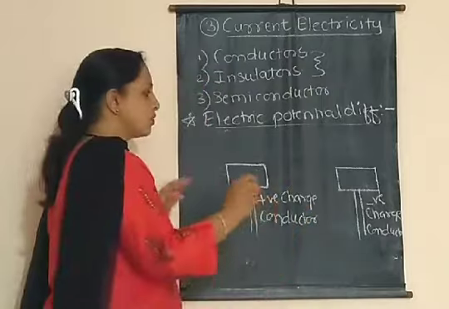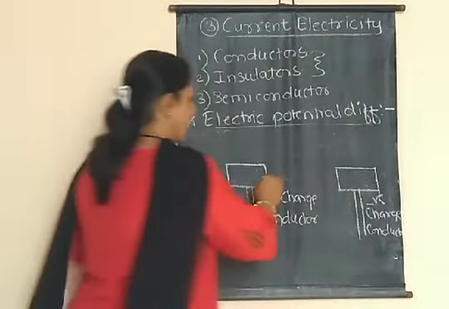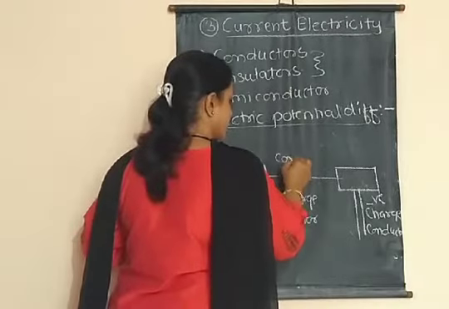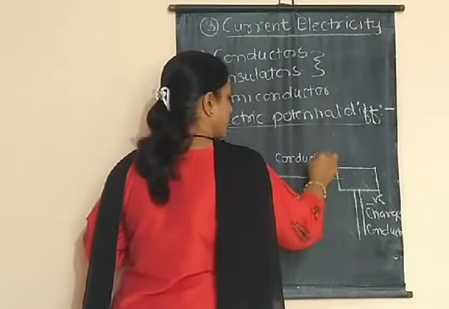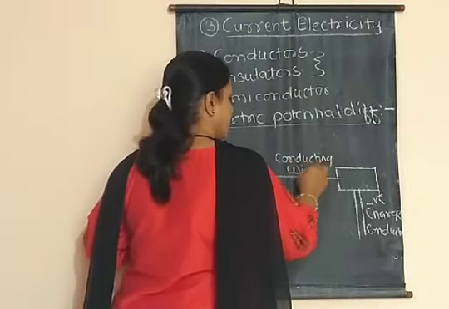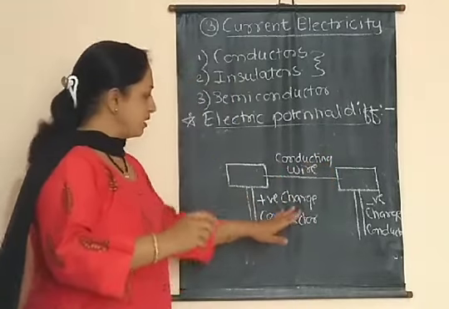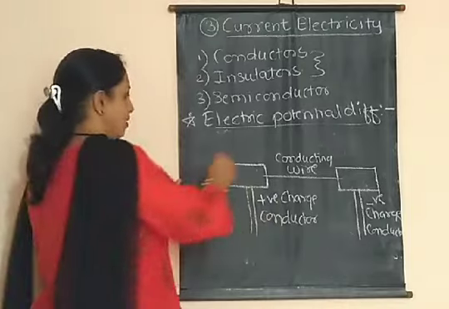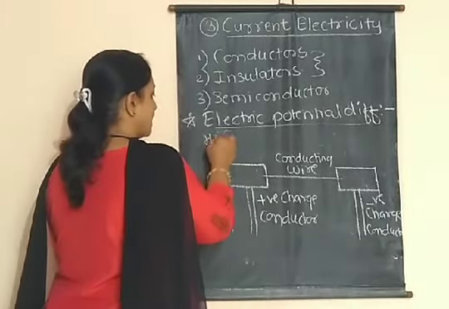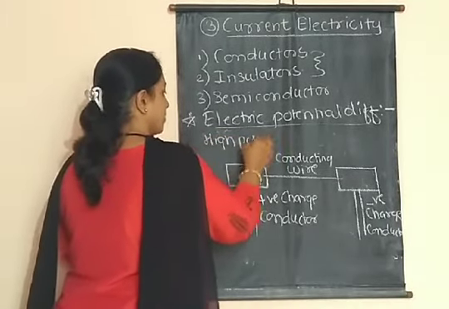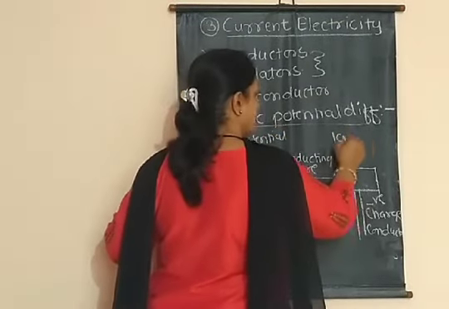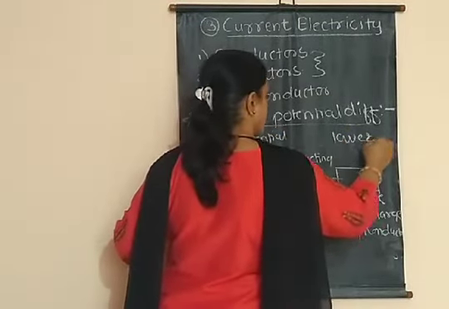Okay, and these two charged conductors are connected to each other by this conducting wire. Now always remember that the positive charge conductor is always at higher potential. Okay, so this is at high potential. And the negative charge conductor is always at lower potential.